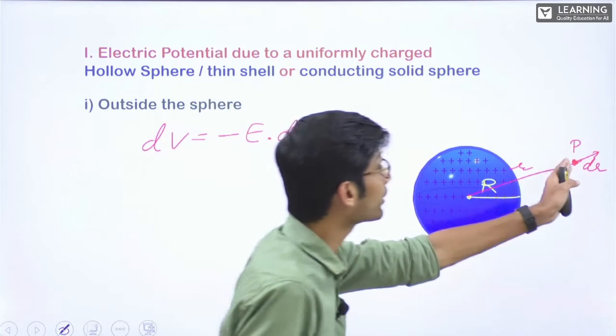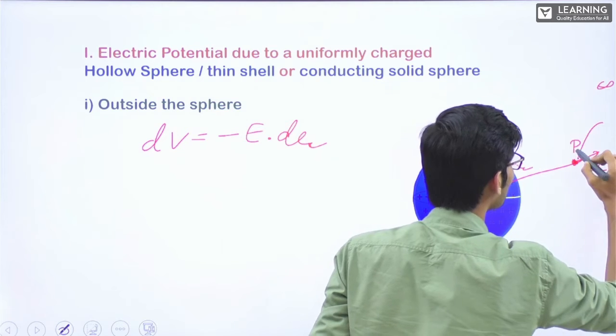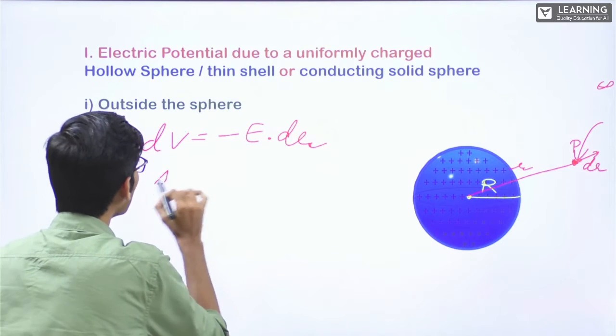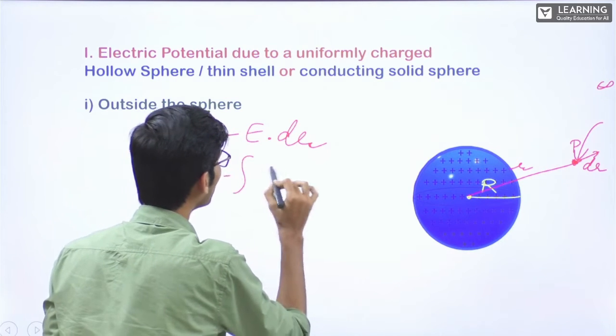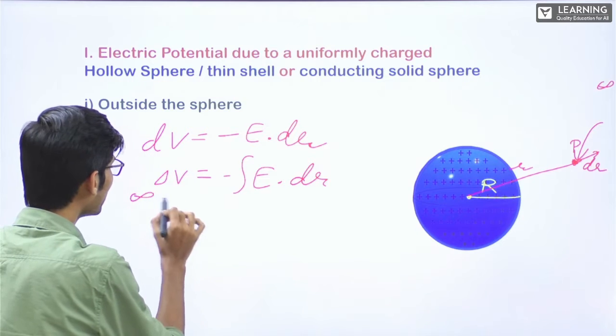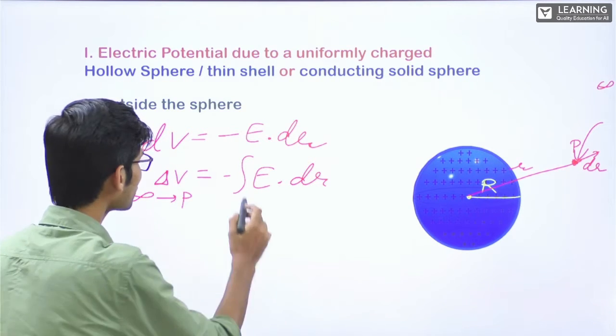Now from here, what I am doing is bringing the charge from infinity to this place, correct? So this will be delta V is equal to integral minus E dot dr, from infinity to P, correct?